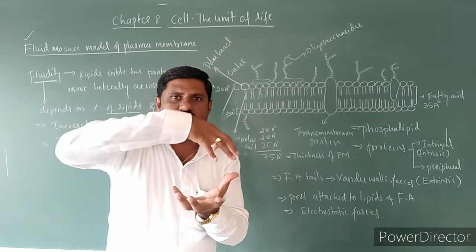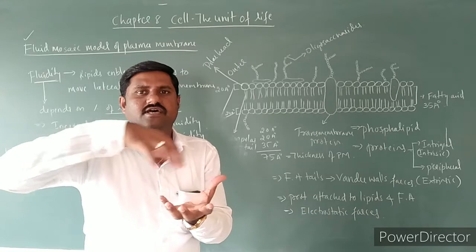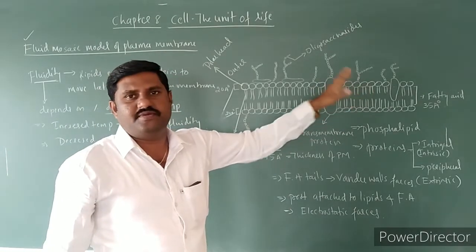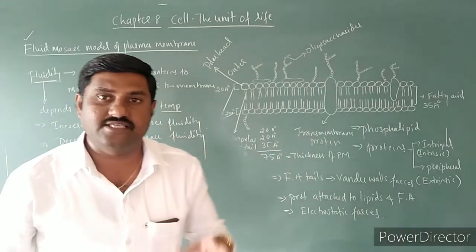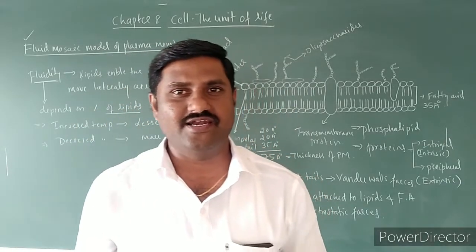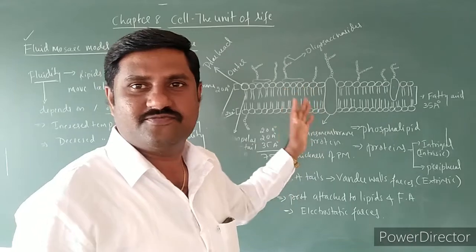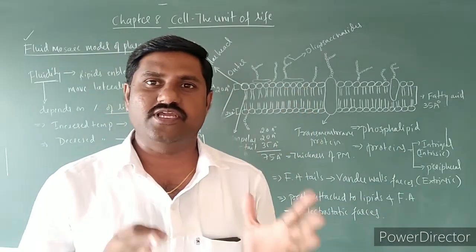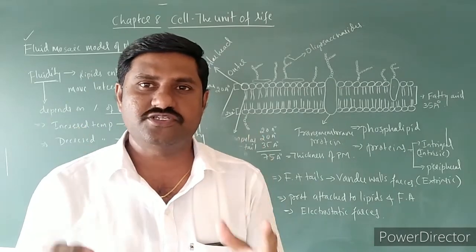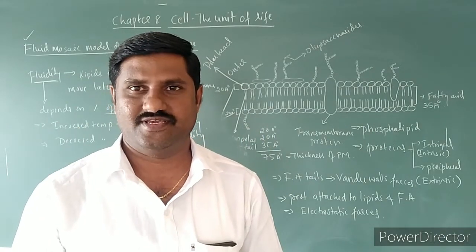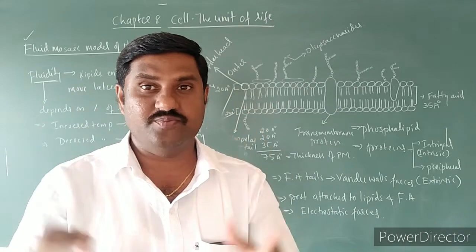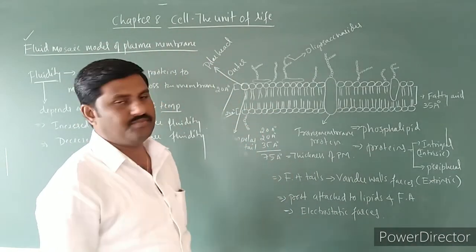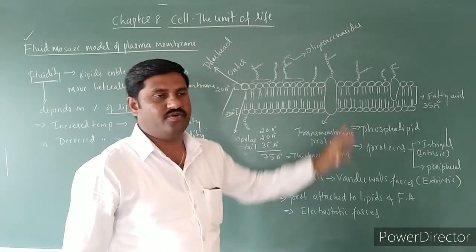In that fluid, the movement of the integral or intrinsic proteins as well as extrinsic proteins takes place. Hence, the fluid mosaic model of plasma membrane has been described as protein icebergs in the ocean of lipids, right? So this is a more important aspect to be remembered over here. Okay, come to the next important point.